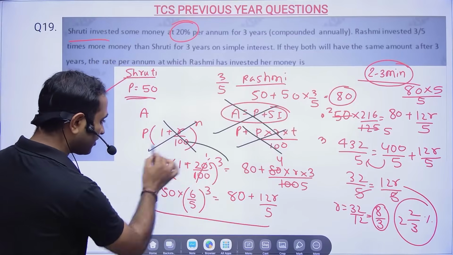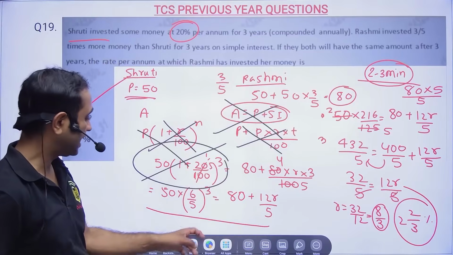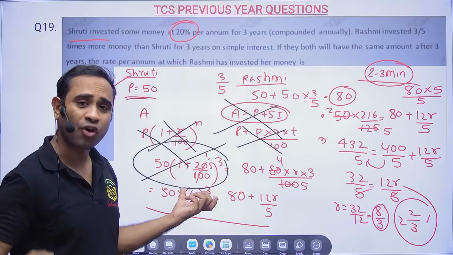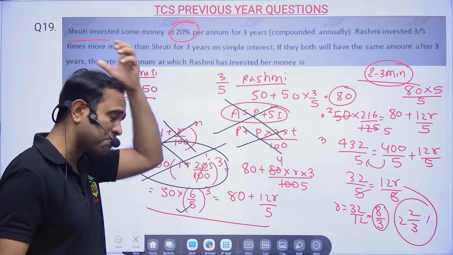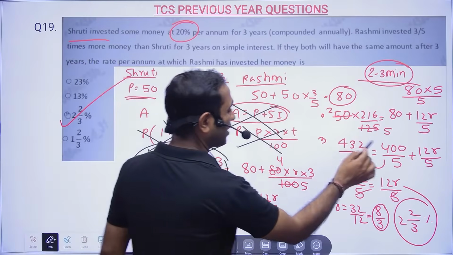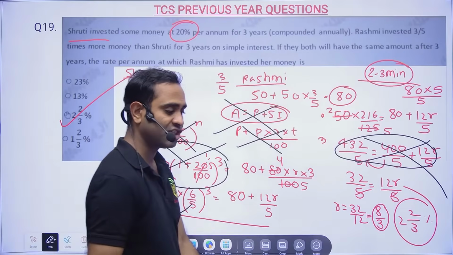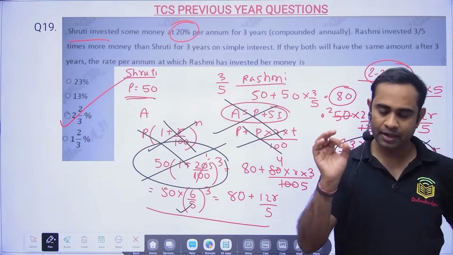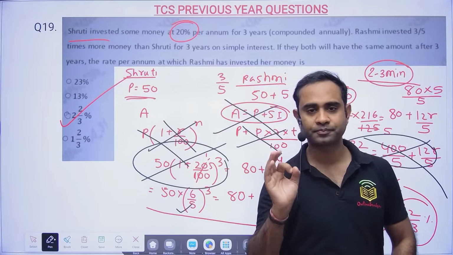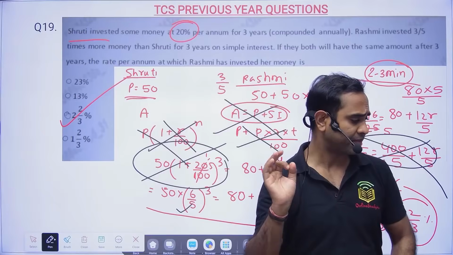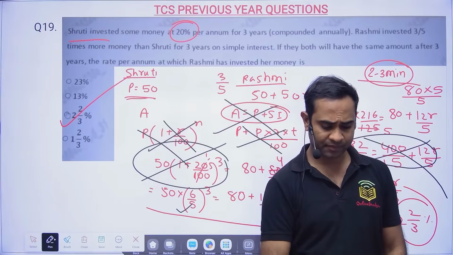This calculation you should have done in your head. Directly you should have written this, because if you solve questions of simple and compound interest, this will come multiple times. Why are these steps required? There are many steps which you can easily remove from here, and then you will be able to solve the questions easily in the examination. Clear?